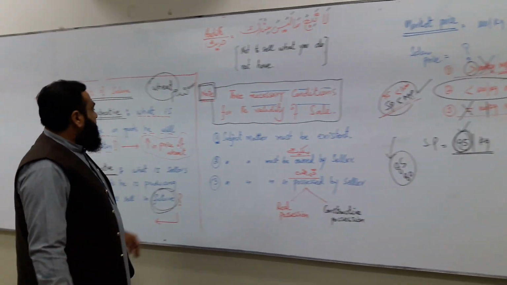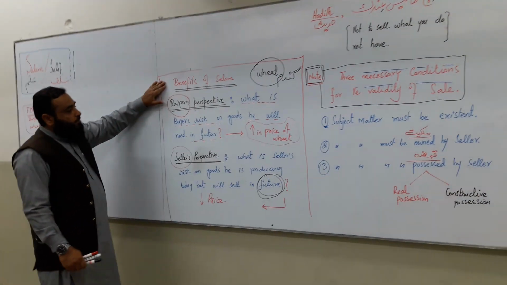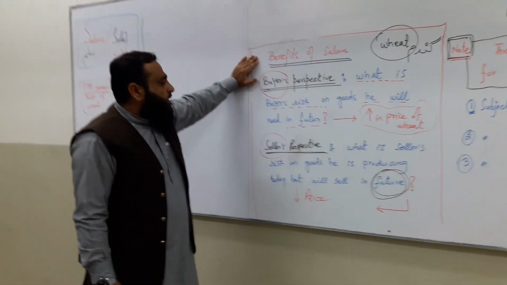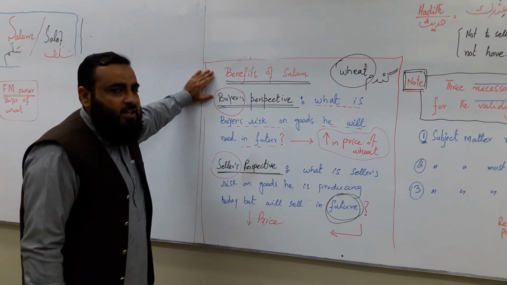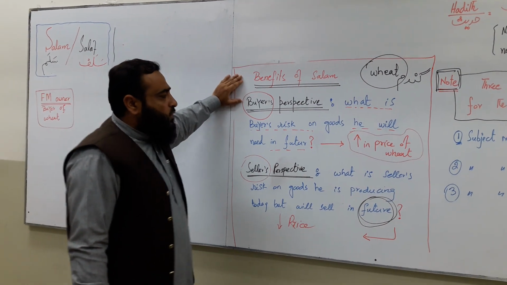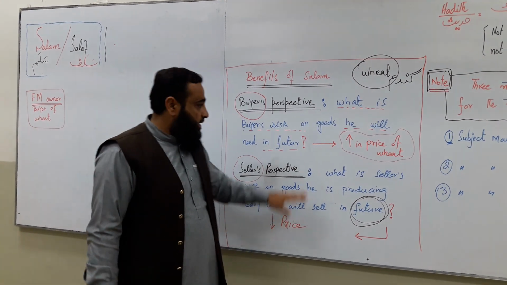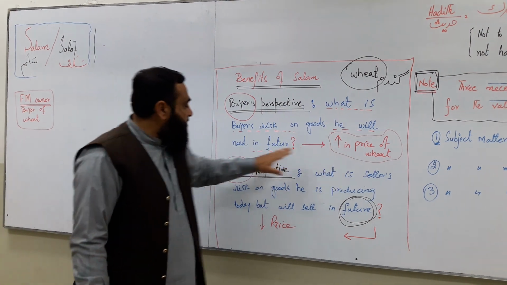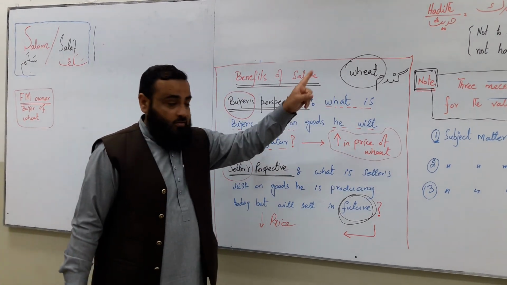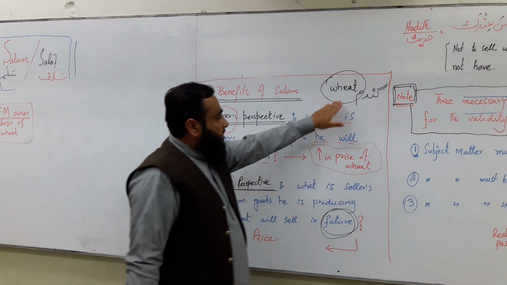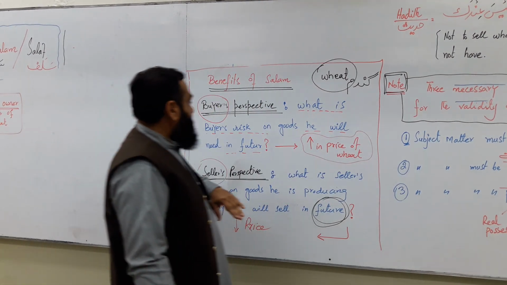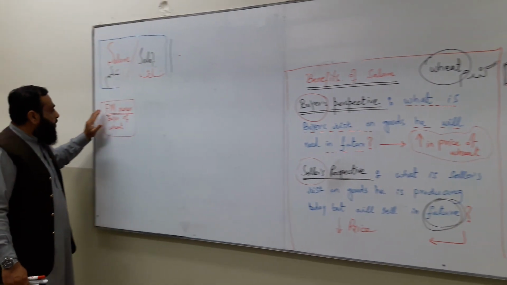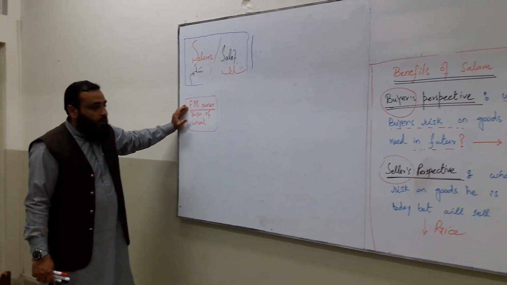Okay. Now we discuss another view. With the perspective of risk, we think here in the Salam contract about what is the buyer's risk on the goods he will need in future. Let's take the example of the commodity wheat, and a flour mill owner.